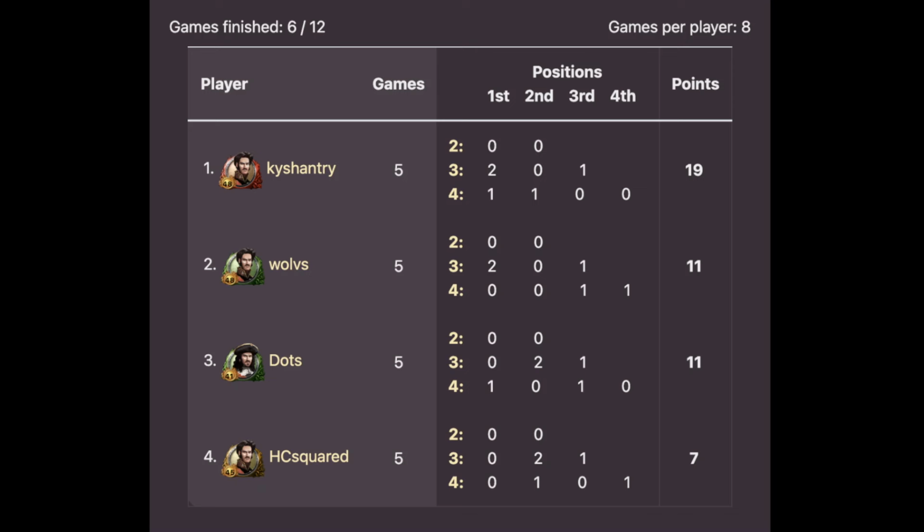And gladly for us, as you can see here, it's not everything decided yet. Kyshantry indeed has a very strong position, but he has also lost one of the 3-player games, meaning he's at 19 points. It's looking very good for him, but both Wolves and Dots and HCsquared maybe, I guess, if he wins all 3, kyshantry loses all 3, then one out of Wolves and Dots will win 2, then there would be a 3-way tie. Who knows? Maybe even all players still have a chance of winning the group. We will take a look at one 2-player game out of that group, and then let's see if kyshantry can keep the lead or if there will be a nice comeback happening.